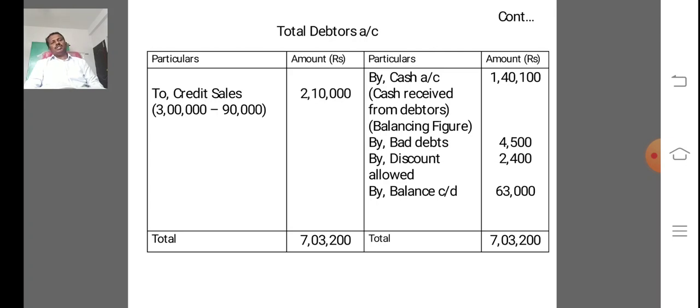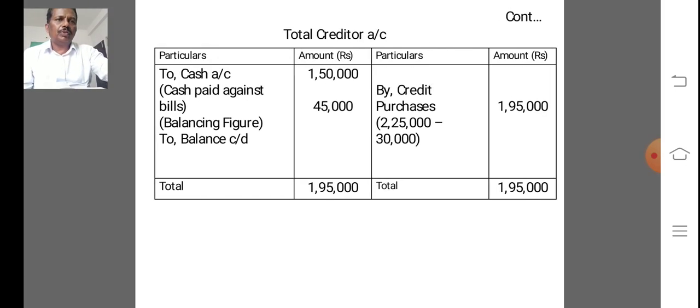Actually the total is 2,10,000, but wrongly entered. No problem.